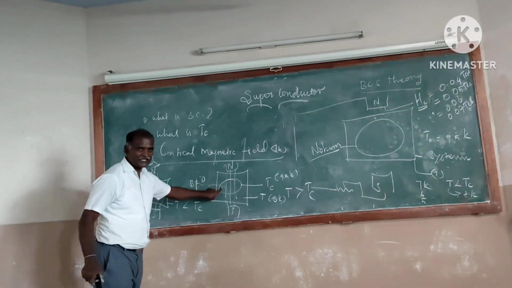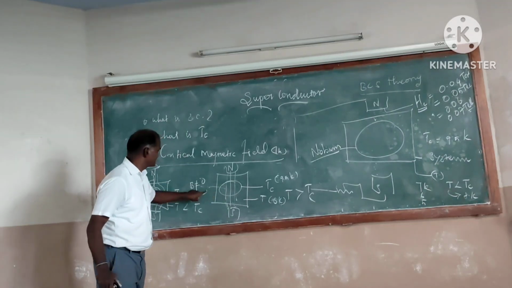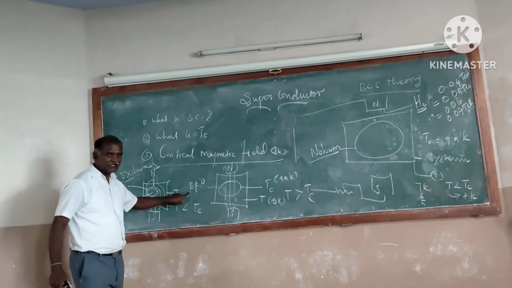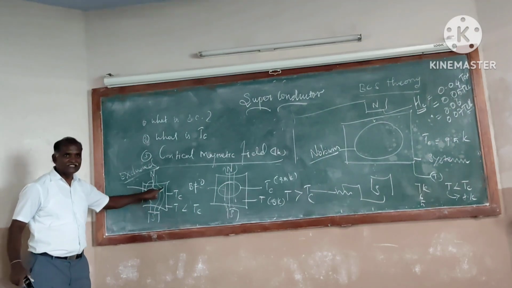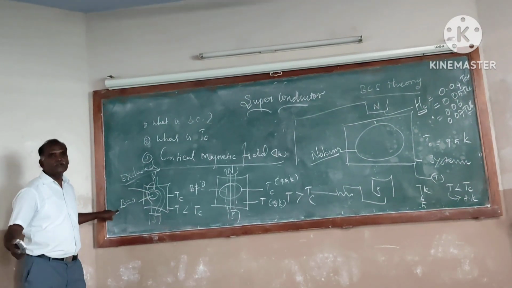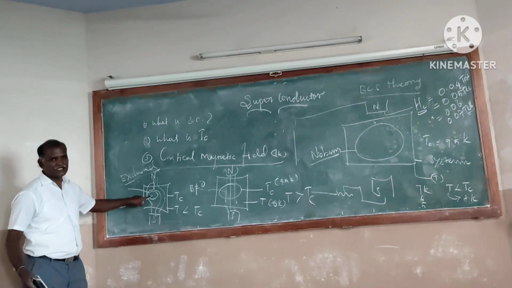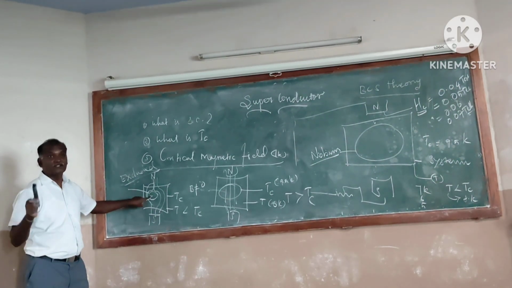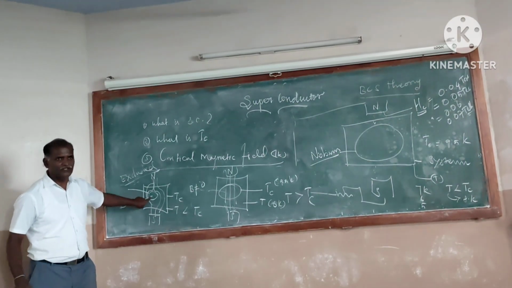The earlier one is also a superconductor, but it is not in the superconducting state, so it is not actually acting as a superconductor, because B is not equal to 0. Here, the superconductor is in the superconducting state, so its magnetic induction is 0. That means a superconductor acts as a diamagnetic one when it is in the superconducting state. Okay, thank you.